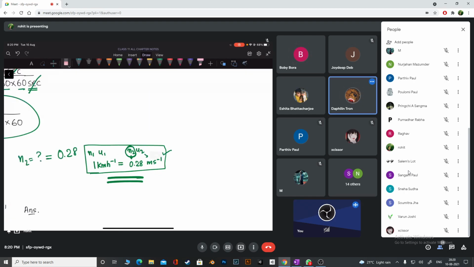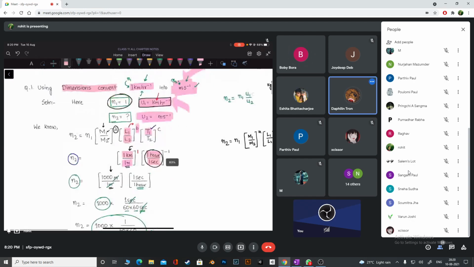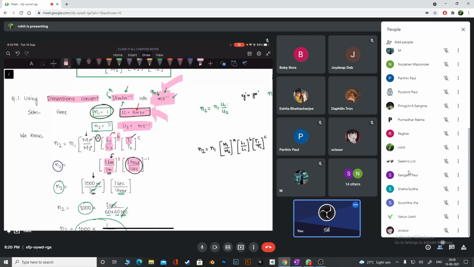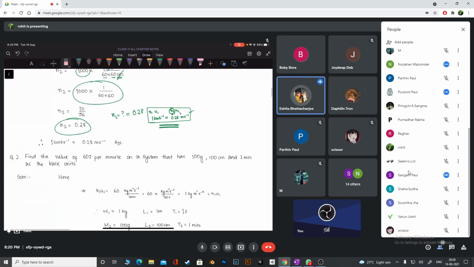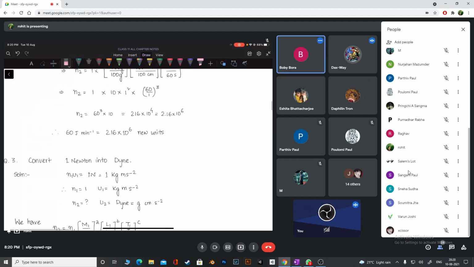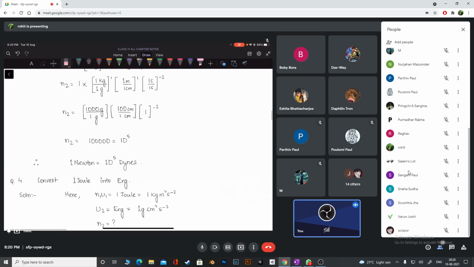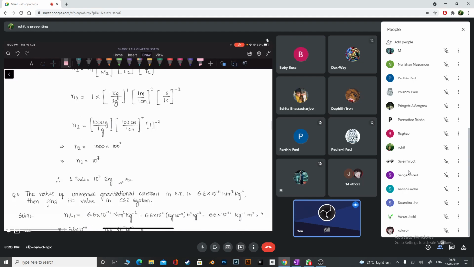I think the first one is very easy and it's okay. Without dimensions also you could have done this, right? I'm sure you could have done this. Can we practice one more very quickly if you're okay? Yes, sir. Okay, let's go to newtons and dynes and then joules into ergs. Okay, let's do this one.